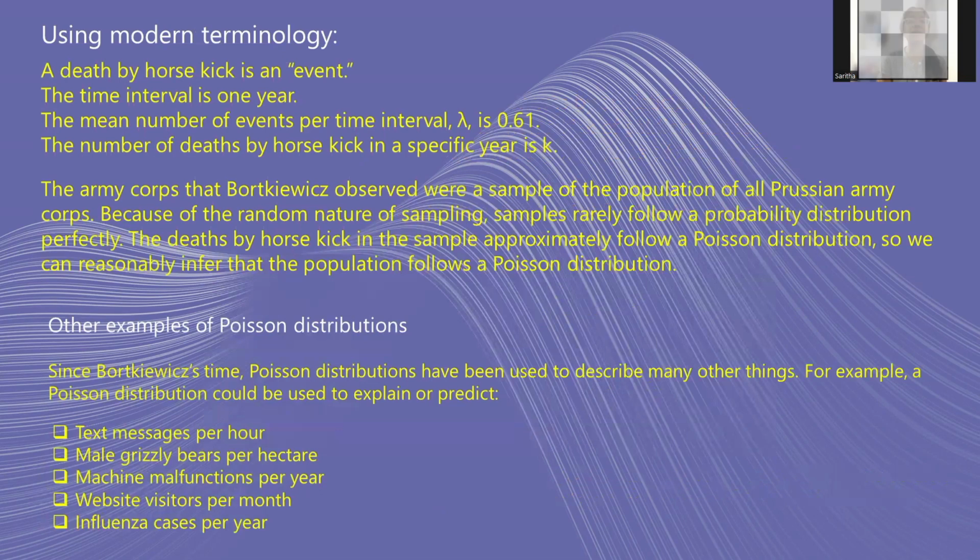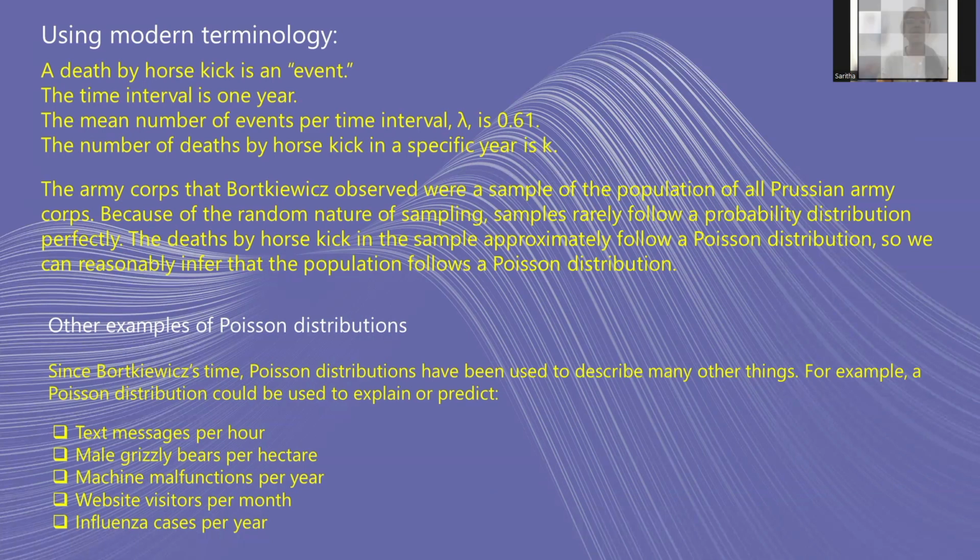So, using modern terminology, the death by horse kick is an event. The time interval is 1 year. The mean number of events per time interval, lambda, is 0.61. The number of deaths by horse kick in a subsequent year is k. The army corps that Bortkiewicz observed were a sample of the population of all Prussian army corps. Because of the random nature of the sampling, samples rarely follow a probability distribution perfectly. The deaths by horse kick in the sample approximately follow a Poisson distribution, so we can reasonably infer that the population follows a Poisson distribution.